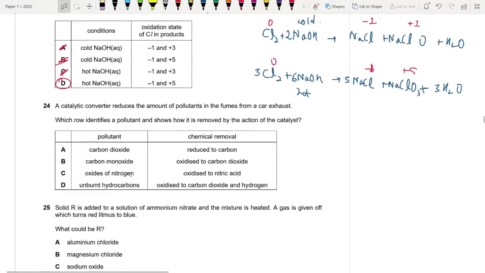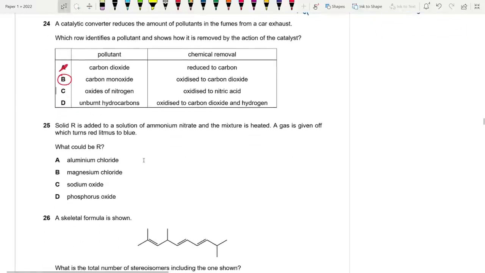Okay. 24. A catalytic converter reduces the amount of pollutants in the fumes from a car exhaust. Which identifies a pollutant and shows how it is removed by the action of the catalyst? Carbon dioxide? No, it is not reduced to carbon. Wrong. Carbon monoxide is oxidized to carbon dioxide. That is true. Oxides of nitrogen are converted to nitrogen, and unburnt hydrocarbons are oxidized to carbon dioxide and water, not hydrogen. Okay, that's why D is wrong.